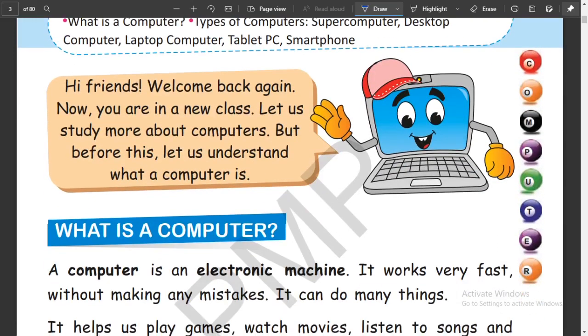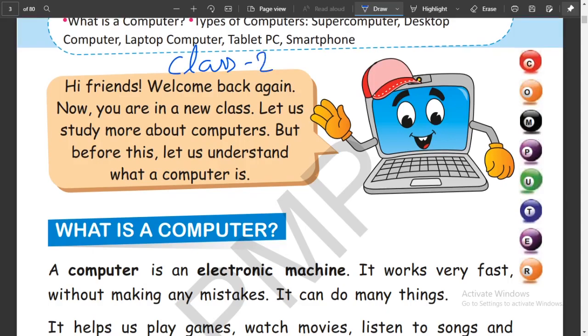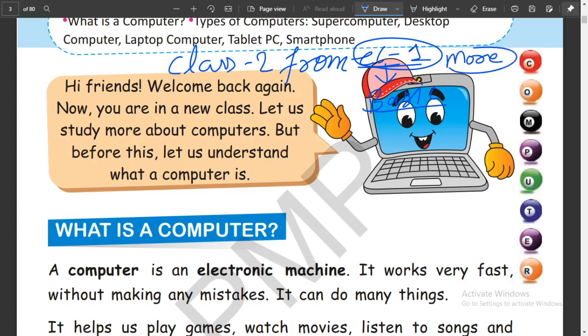You have come to class 2 from class first, where you learned the basics of computer. Now we will study more about it. Before we start anything, we should know what a computer is. Let us discuss what a computer is.